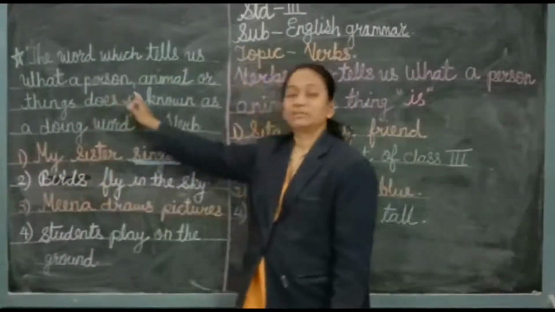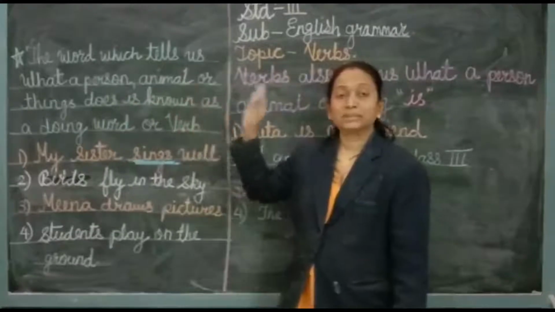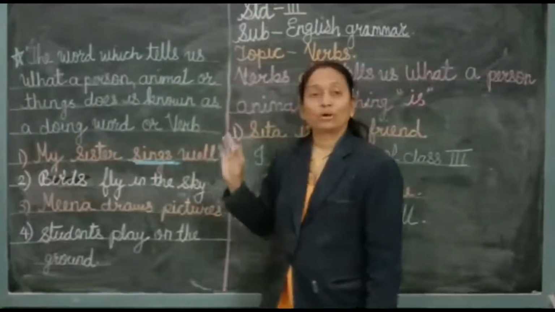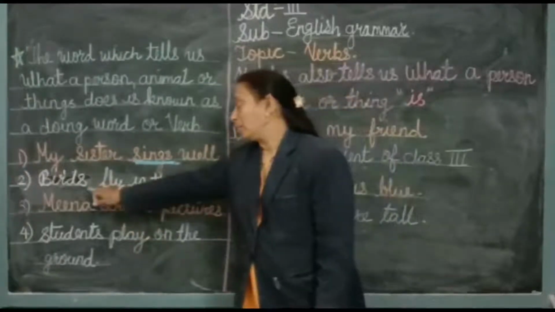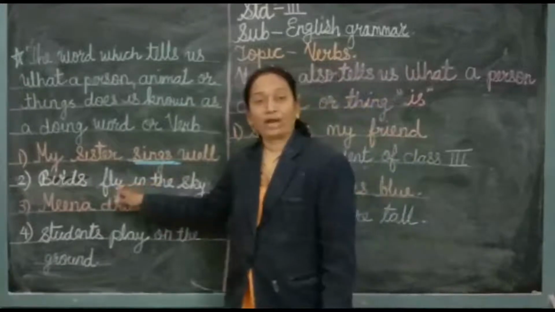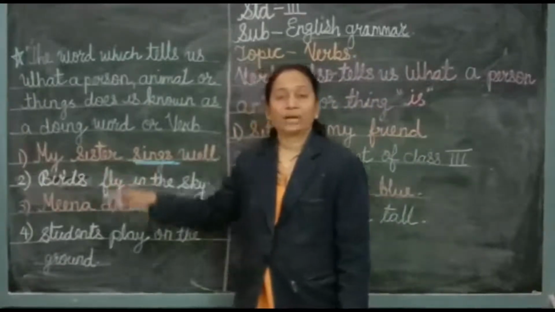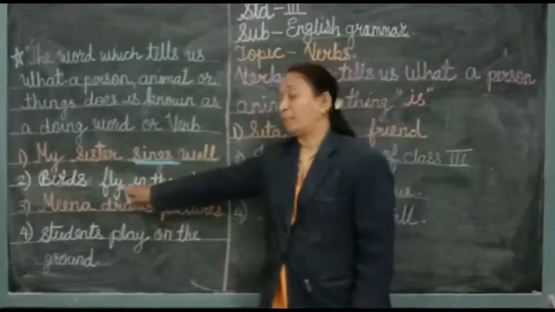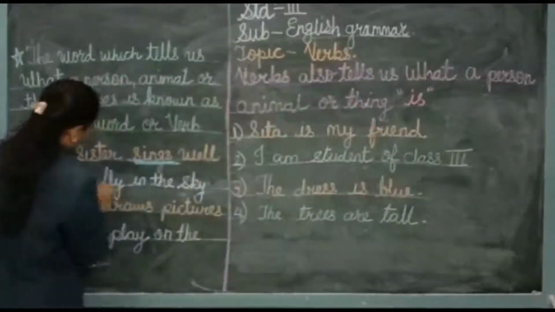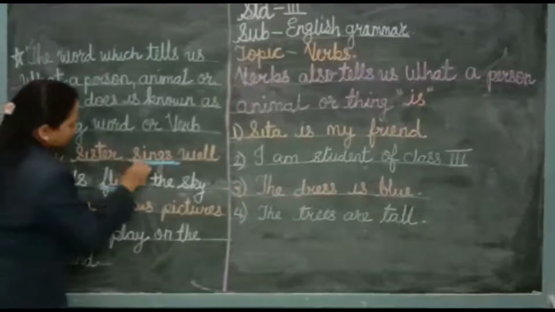Now here, animals, birds, persons, things, what they are doing, the word that tells us that is called a verb. So with this word fly we can understand that the birds are flying in the sky. So this fly word is a verb in this sentence.